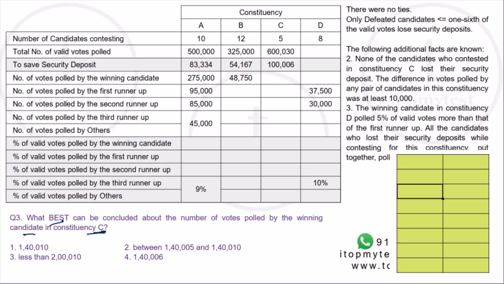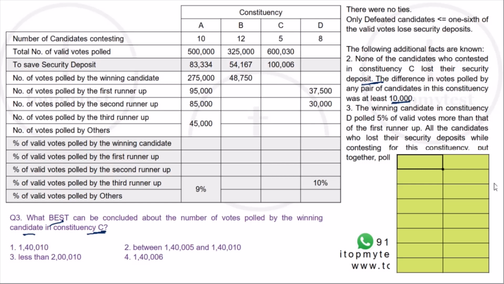We know from the data which is given to us that none of the candidates who contested in constituency C lost their security deposit. That is given to us. And the difference in votes polled between any pair of candidates in this constituency was at least 10,000. Right. So let's see what can be the closest packing which is possible.